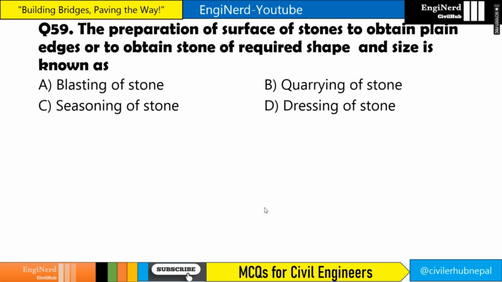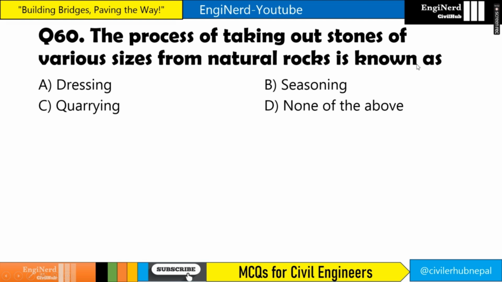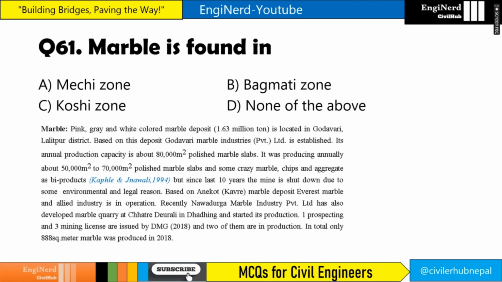The preparation of the surface of stones to obtain plain edges or to obtain stone of required shape and size is known as what? It is dressing of stone. The process of taking out stones of various sizes from natural rocks is known as quarrying, right? Marble is found in Madhesh zone, Bagmati zone, Koshi zone, or none of the above? The answer is Bagmati zone.